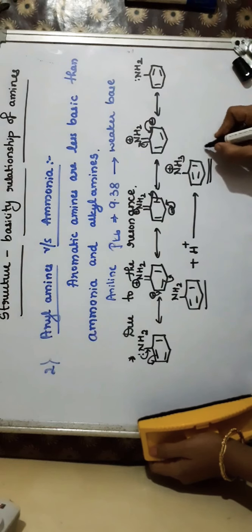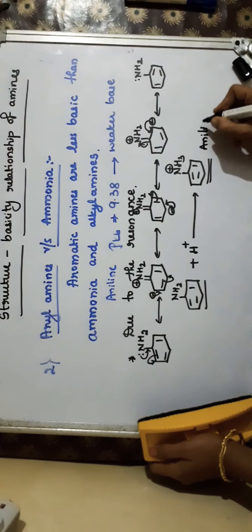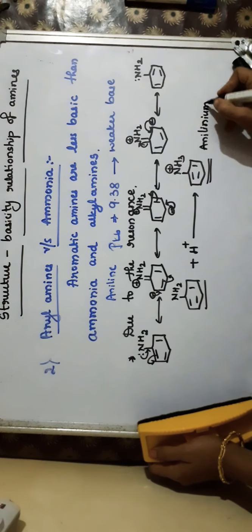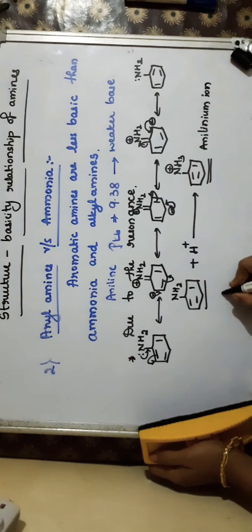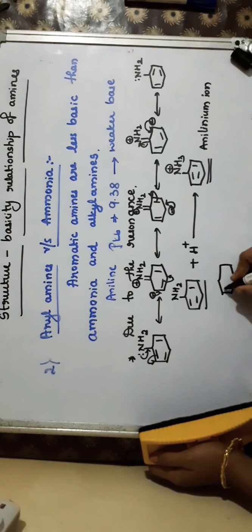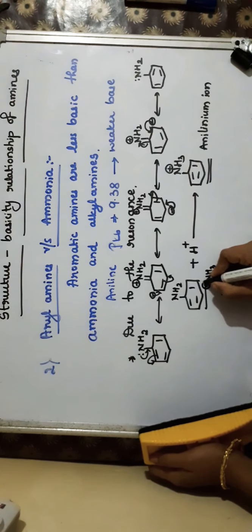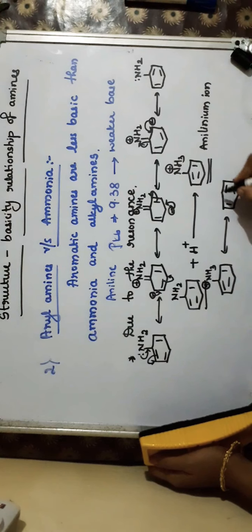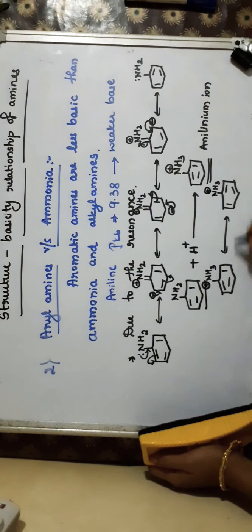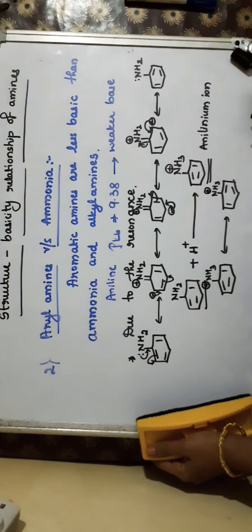But this anilinium ion is not further stabilized by resonance. We can write only two resonating structures for the anilinium ion, the one with NH3 plus and this one. So these are the only two resonating structures you can write for the anilinium ion. So that's why it is less stable.